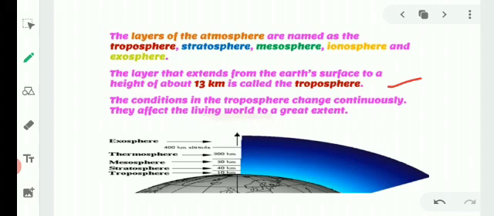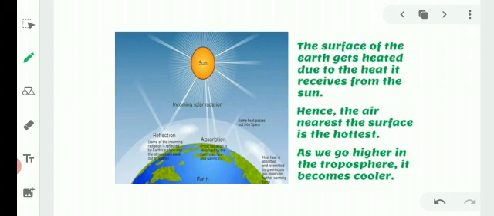They affect the living world to a greater extent, which means all the changes of weather happen in this layer, that is the troposphere. The surface of the earth gets heated due to the heat received from the sun. Hence the air nearest the surface is the hottest.